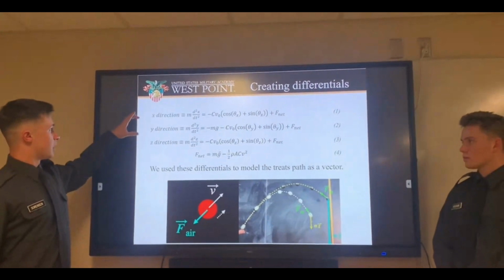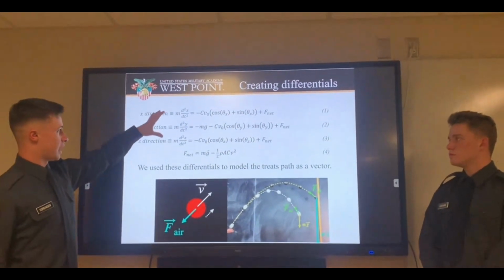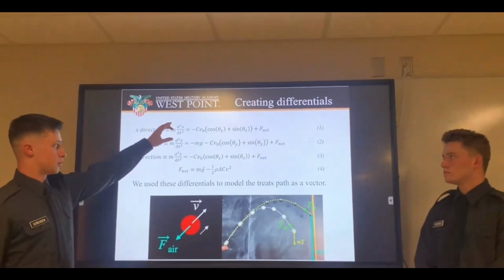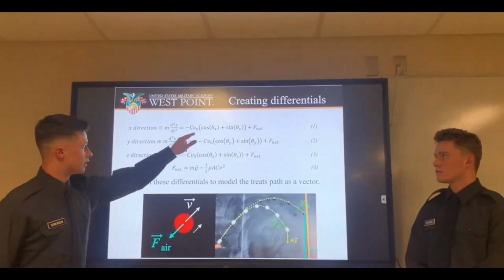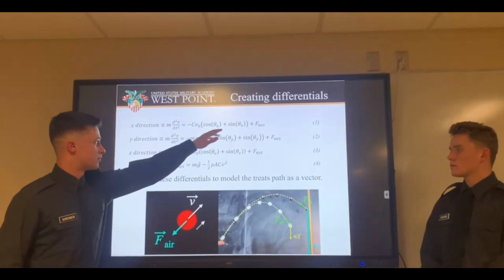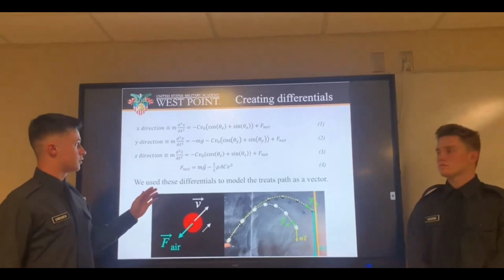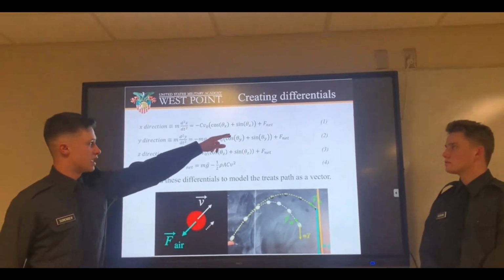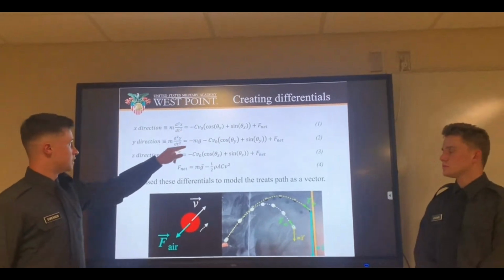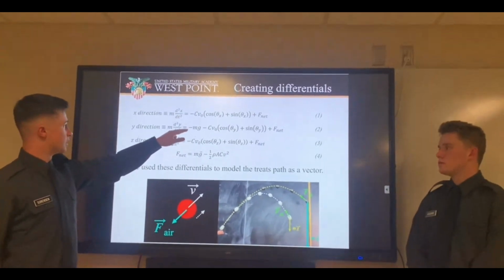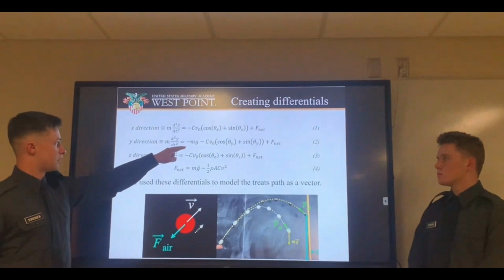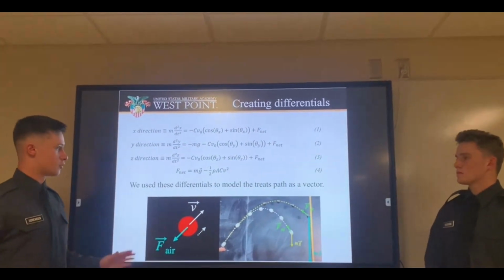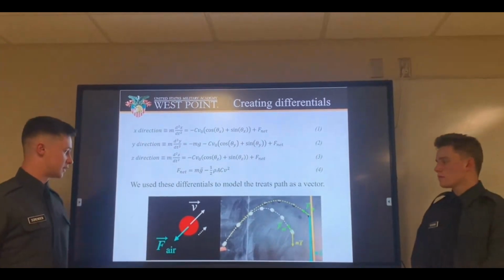Furthermore, we have the x, y, and z directions, which are functions of mass times the respective second-order differential equation, which is this long function which determines the angle at which the object is thrown, the initial velocity, as well as the net force, with a change in the second-order differential equation in the y direction, which has to account for gravity and the mass of the object in order to properly model the trajectory it takes.